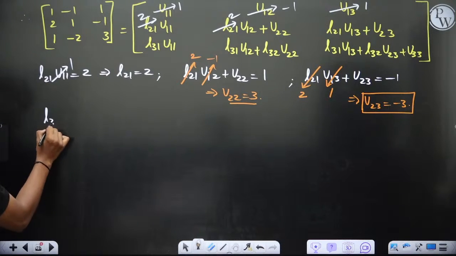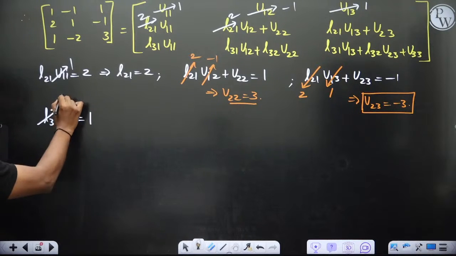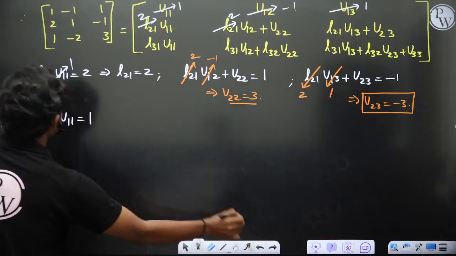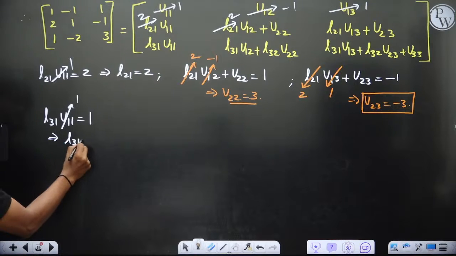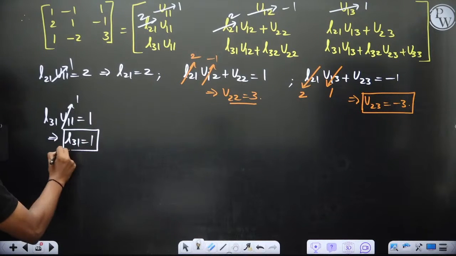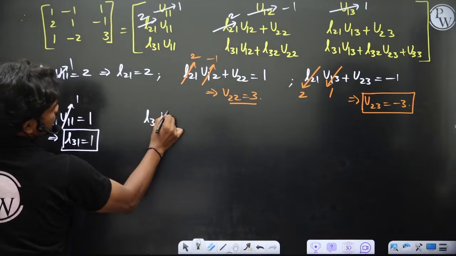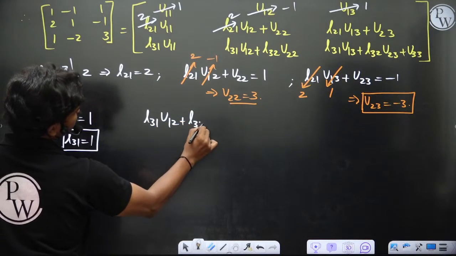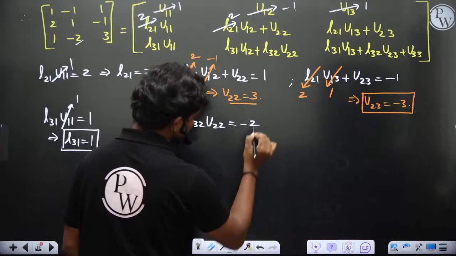L31 U11 is equal to 1, and U11 is actually 1. So this tells you L31 is of course 1. Coming here, L31 U12 plus L32 U22 is equal to -2.